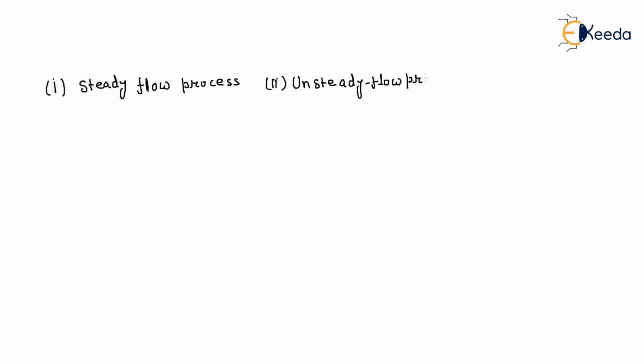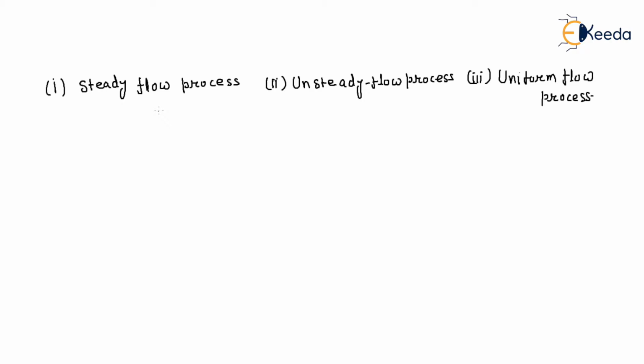There are three terms that frequently come into the picture. Number one is the steady flow process. Number two is the unsteady flow process. And number three is the uniform flow process. I'm telling you, these are very important.